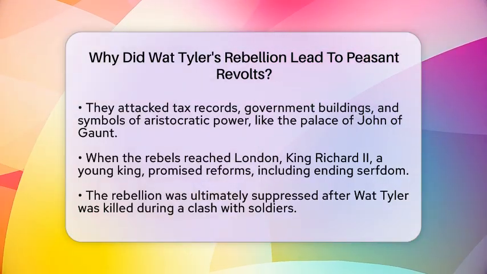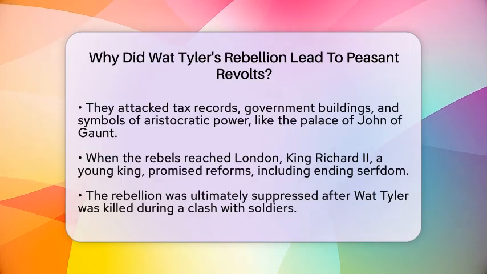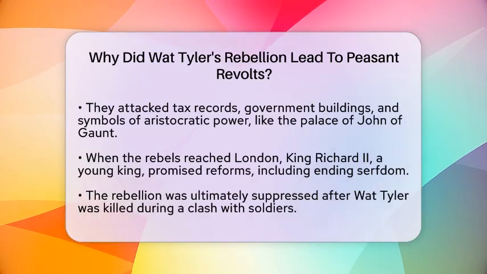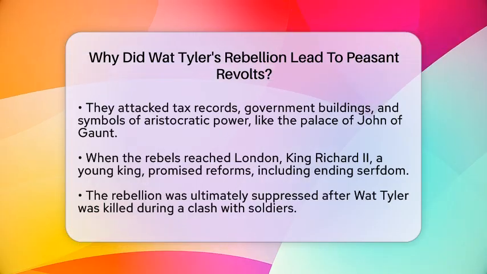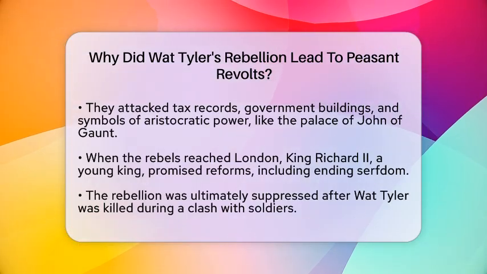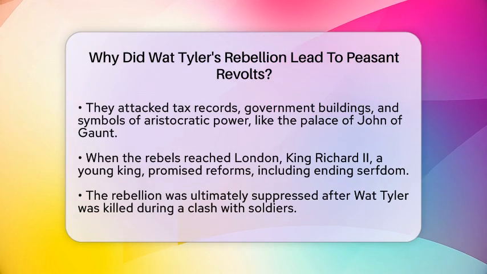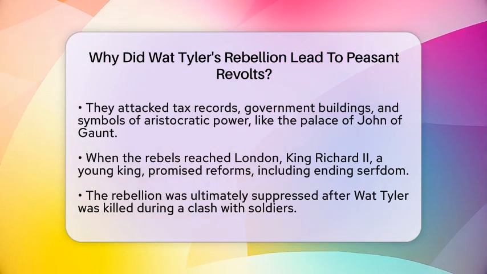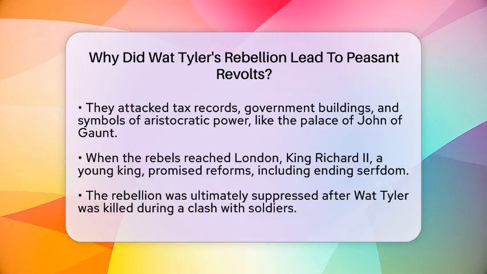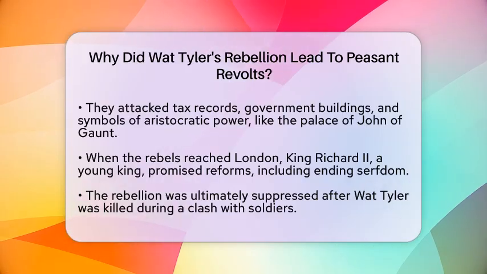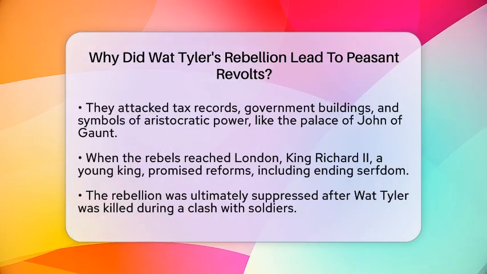When the rebels reached London, they were joined by more supporters. King Richard II, who was only 15 years old, met with them and promised reforms. He agreed to abolish serfdom and improve peasant treatment. But the situation changed when Wat Tyler was killed during a clash with the king's soldiers. Despite the promises, the rebellion was crushed in the provinces.